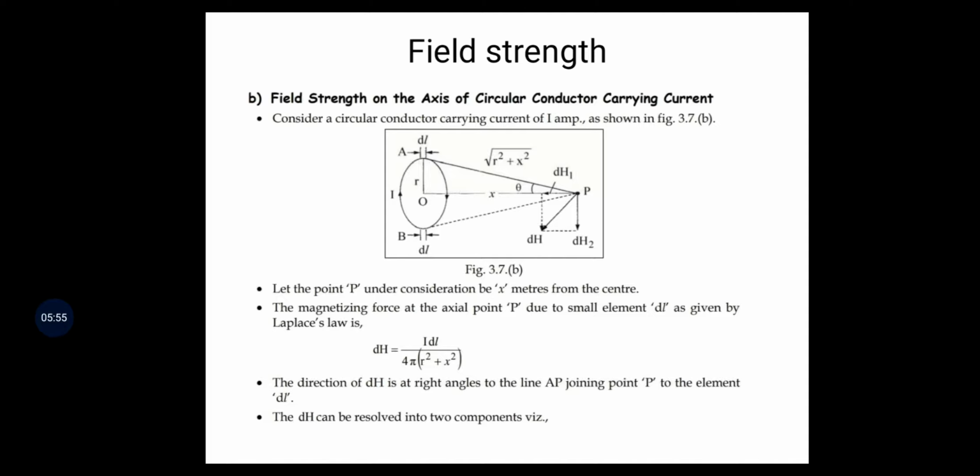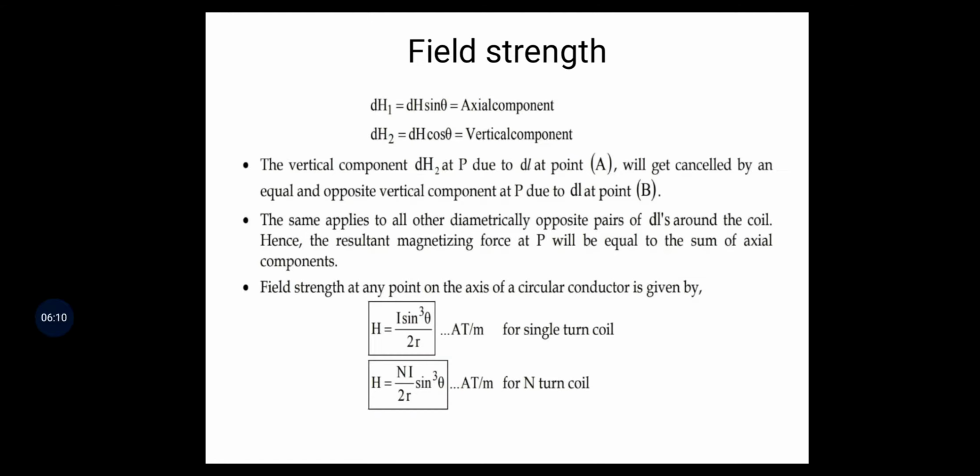Here dH1 is equal to dH sin theta, the axial component, and dH2 is equal to dH cos theta, the vertical component.